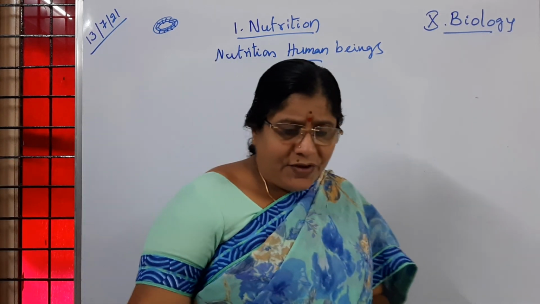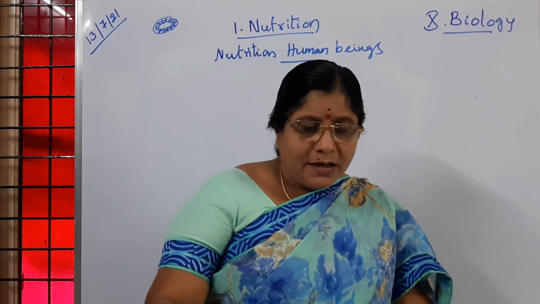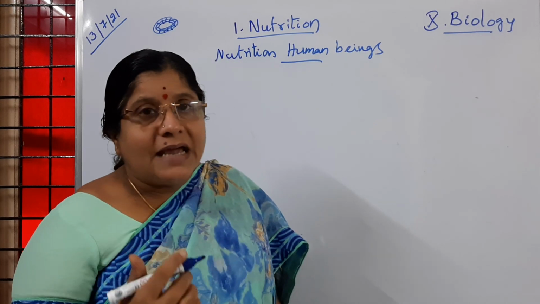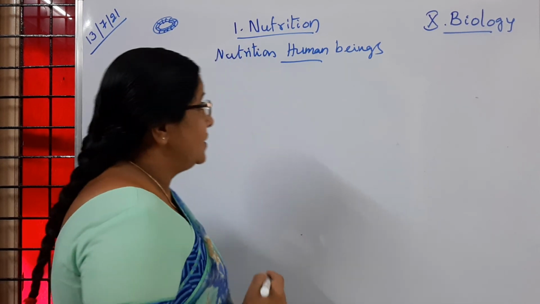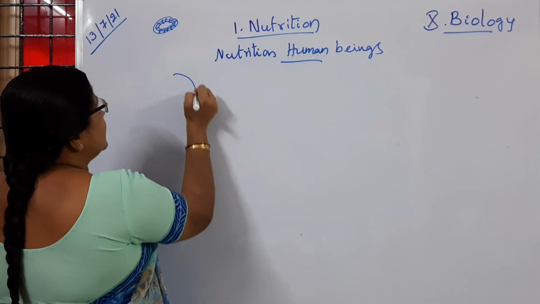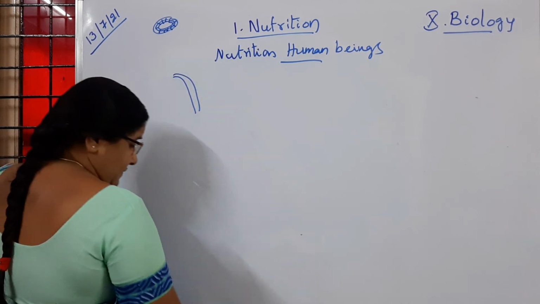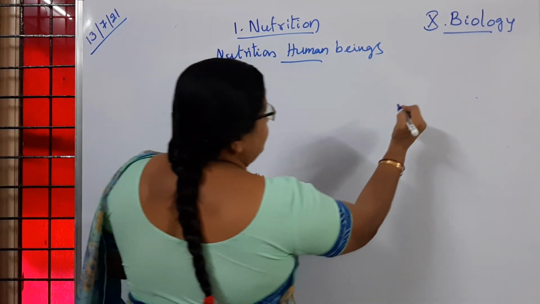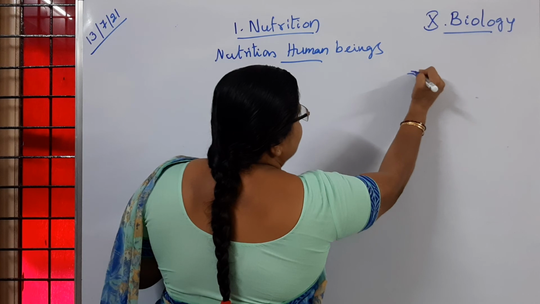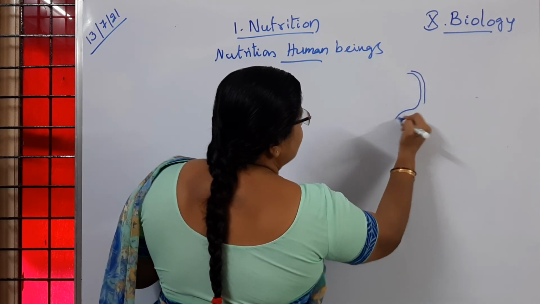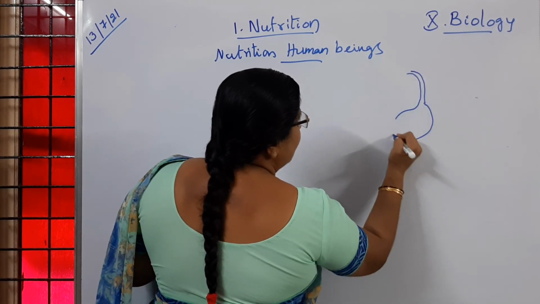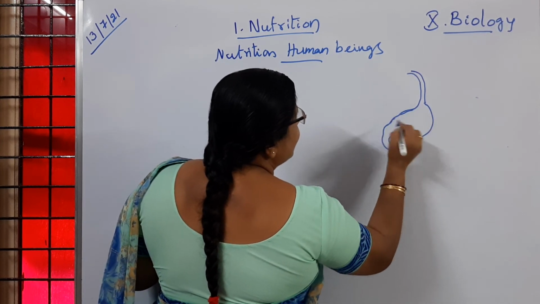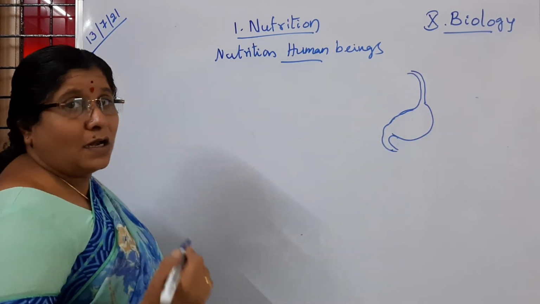Now if we come to that next part, the soft mass of food which is formed in the buccal cavity has entered into the stomach. If we observe this diagram once again, here is the esophagus, and now we have the stomach. Is it clear to you? The stomach is said to be a muscular organ. Okay.